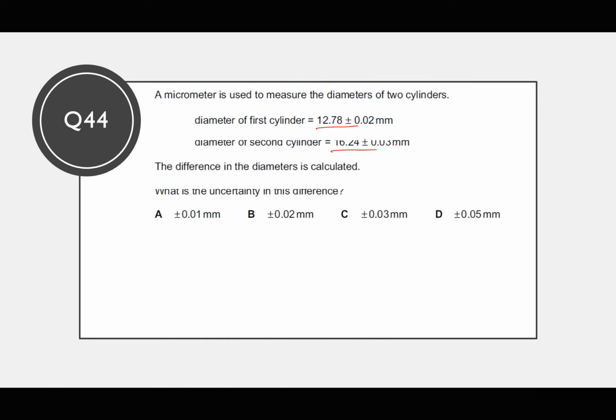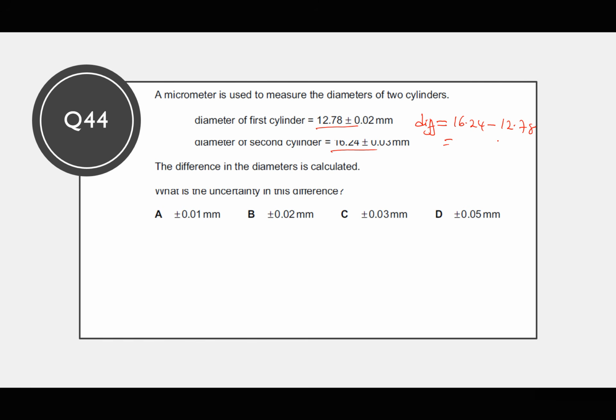First of all, let's find the difference in the diameter. What is the difference? The difference we subtract. That is 16.24 minus 12.78. Do we also subtract the uncertainty? No. The teacher said we never subtract uncertainties. Uncertainties are simply added up.